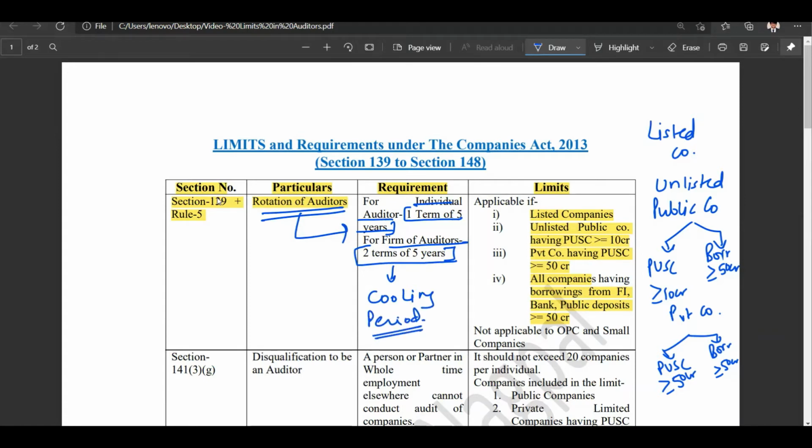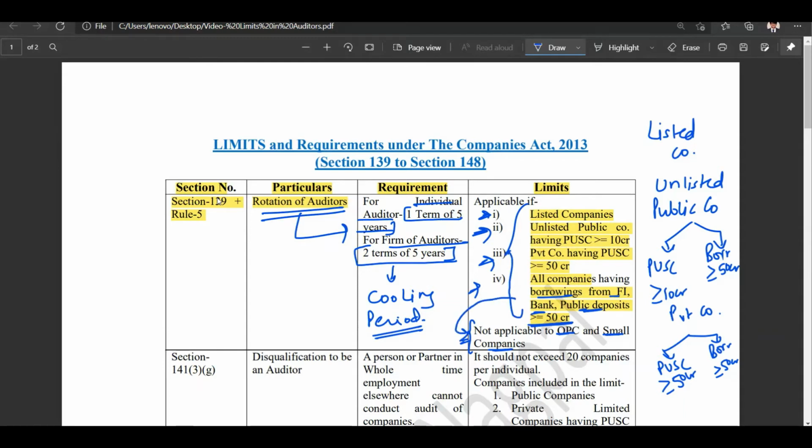All right, so we are not going into the details. We are just here to understand the limits that I've already told you, that it is applicable for listed companies, unlisted public companies having paid up share capital of more than or equal to 10 crore rupees, private companies having paid up share capital of more than or equal to 50 crore rupees, and all the other companies if the borrowings from financial institutions, banks, and public deposits are more than or equal to 50 crore rupees. Remember that it is not applicable for OPCs, small companies, and other companies if the limit is not surpassed.